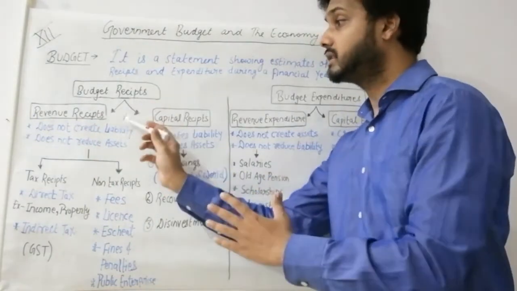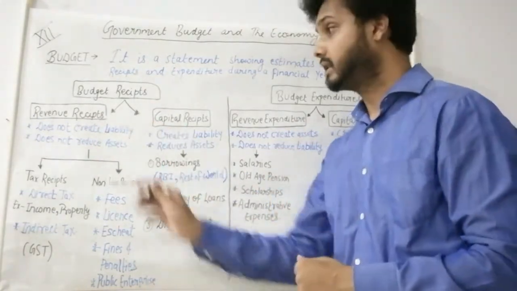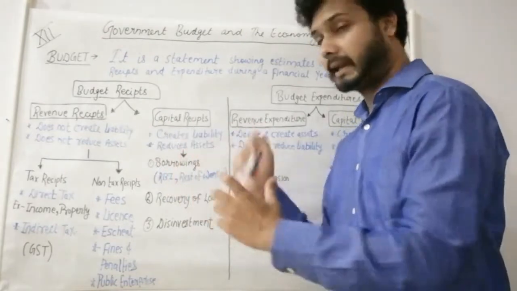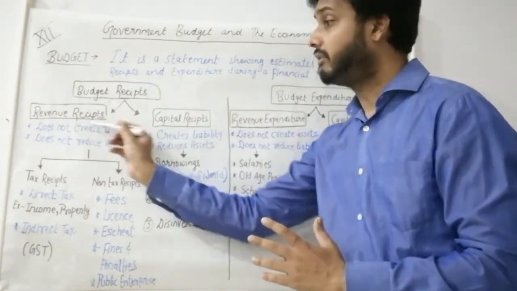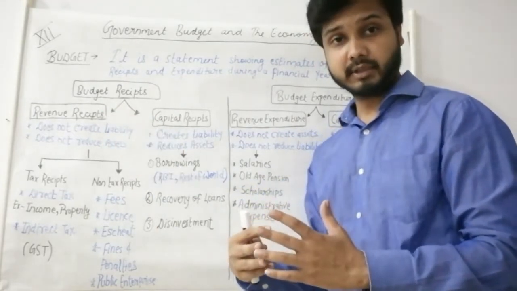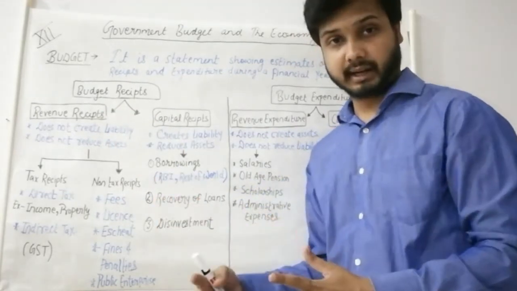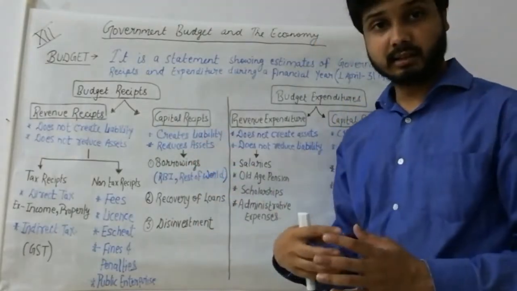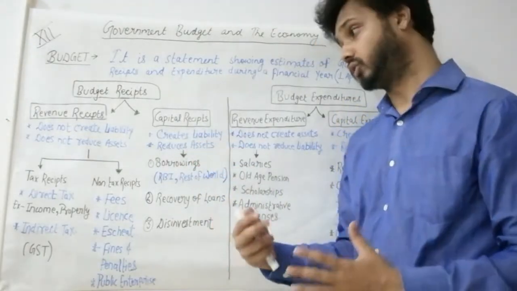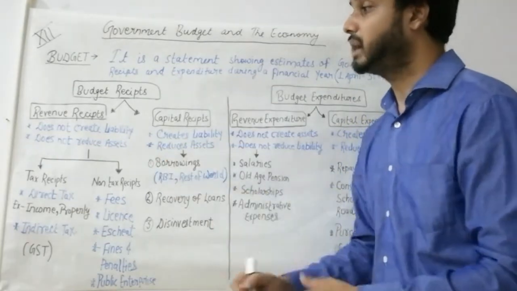Budget receipts is divided into two parts, revenue receipts and capital receipts. Just in general, revenue receipts are the receipts which are related to day-to-day or regular activities. Capital receipts are related to long-term things. We will see one by one.